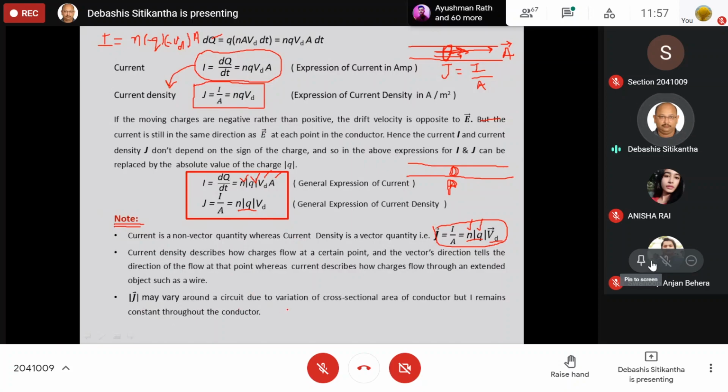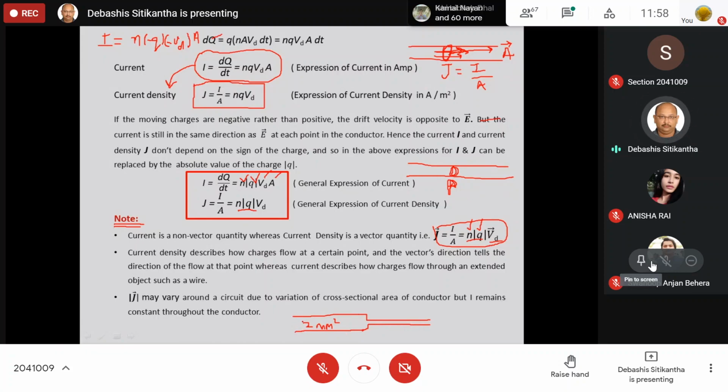Now let me give one example to explain you. Suppose let us say I am having a 2 mm square area wire, and let us say it is joined to another wire of 1 mm square.